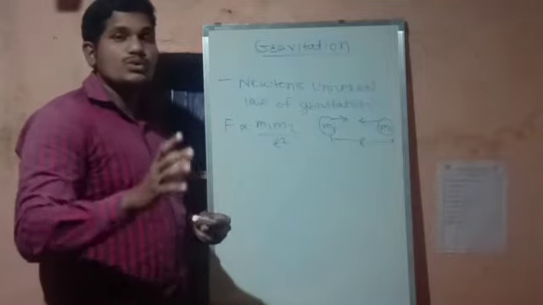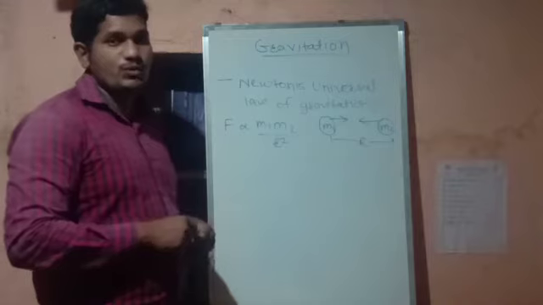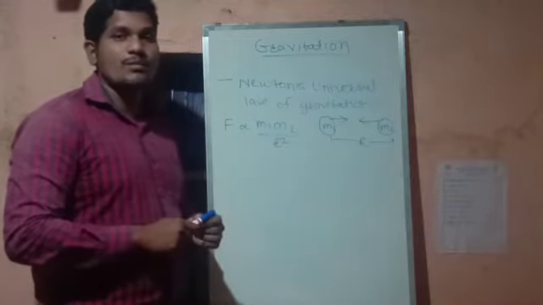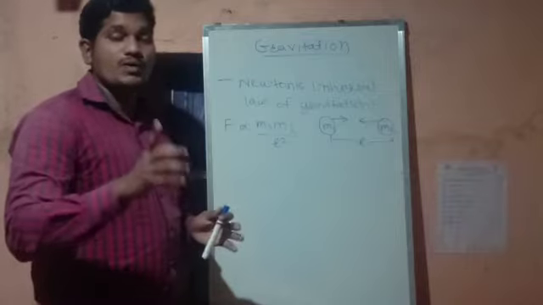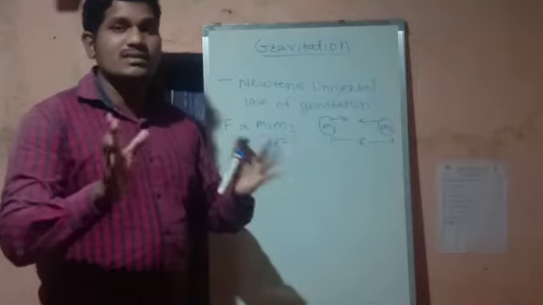Those students who have still not understood, I will explain one more time. For the derivation of Newton's universal law of gravitation, first of all we have to think about the considerations. So what is the statement?